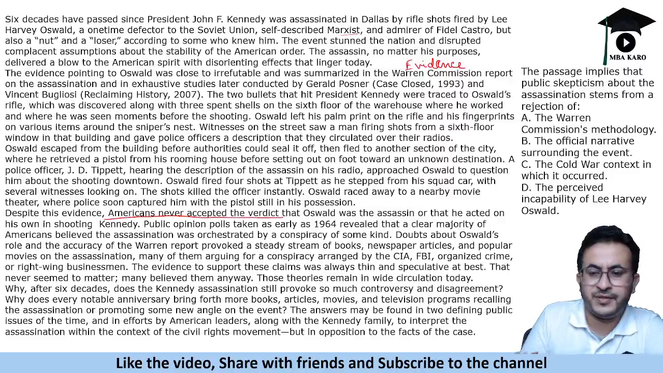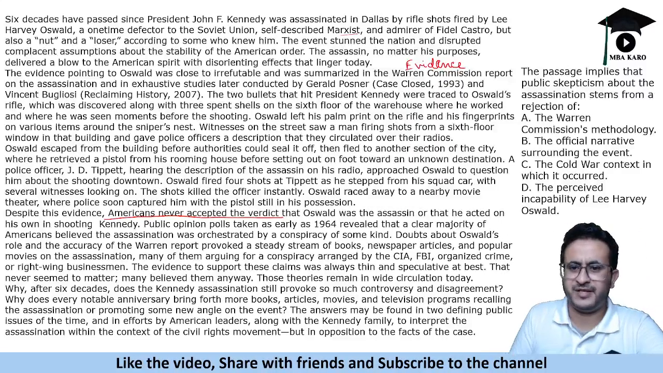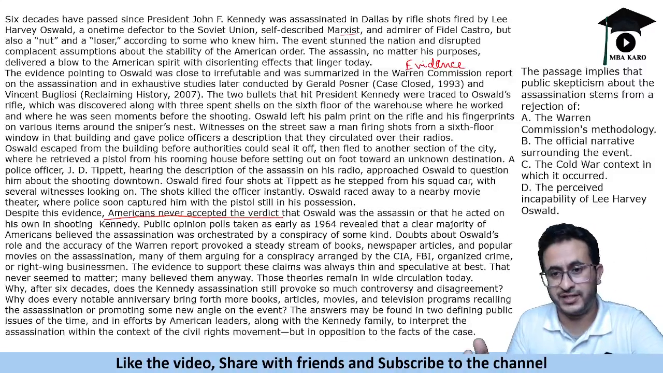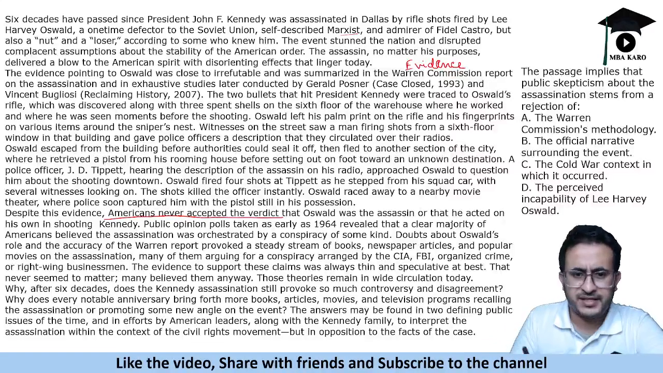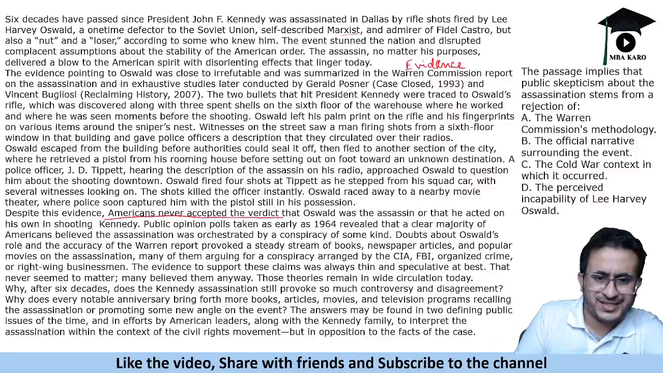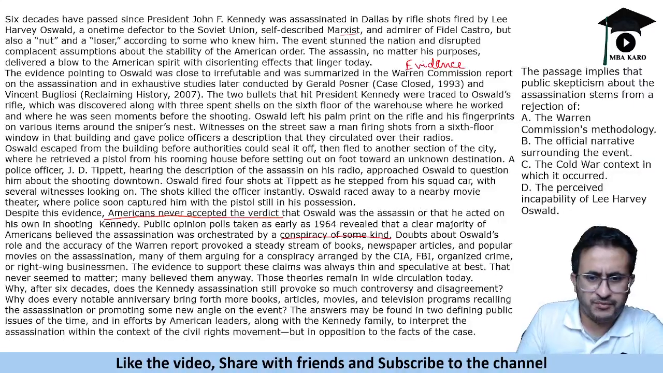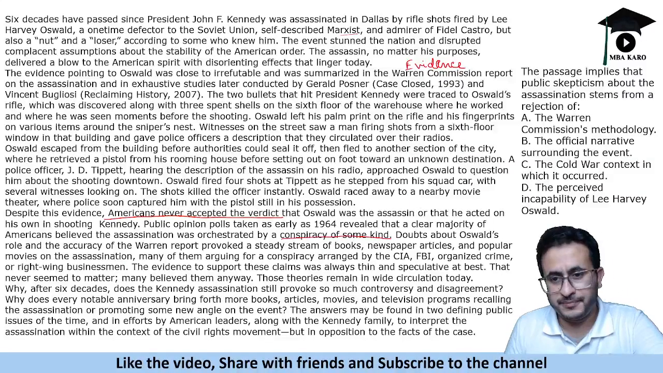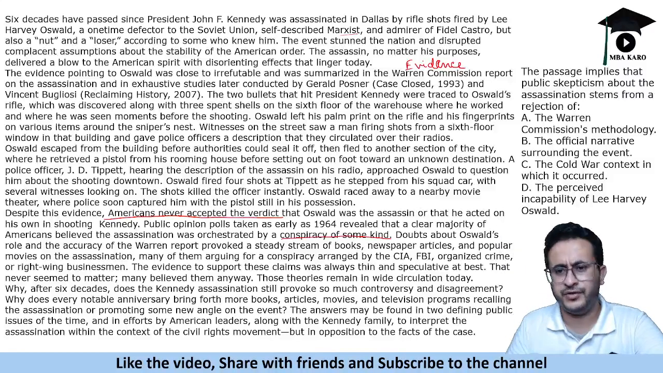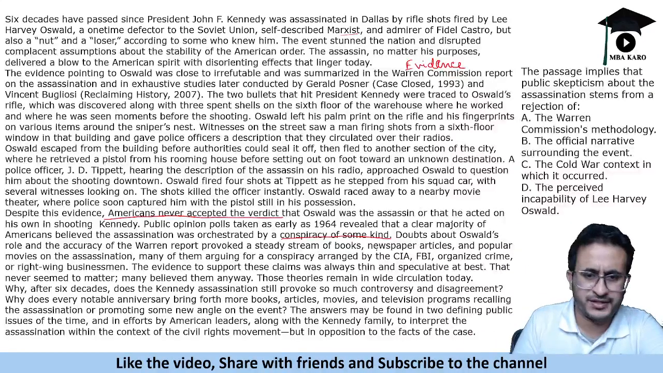So there are a lot of conspiracy theories, right? Everywhere, especially with assassinations, you have conspiracy theories that this is not true, facts are being misrepresented. That happens several times, right? So it says that conspiracy of some kind. Doubts about Oswald's role and accuracy of the Warren report provoked a steady stream of books, newspapers and articles and popular movies on the assassination. So there was a lot of media outflow on this, movies, books and magazines covered this.